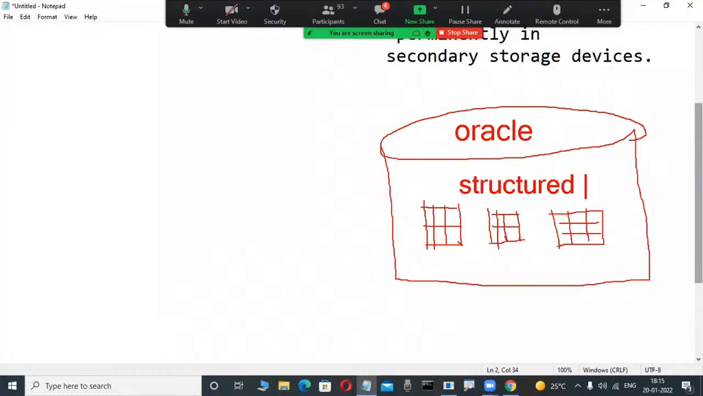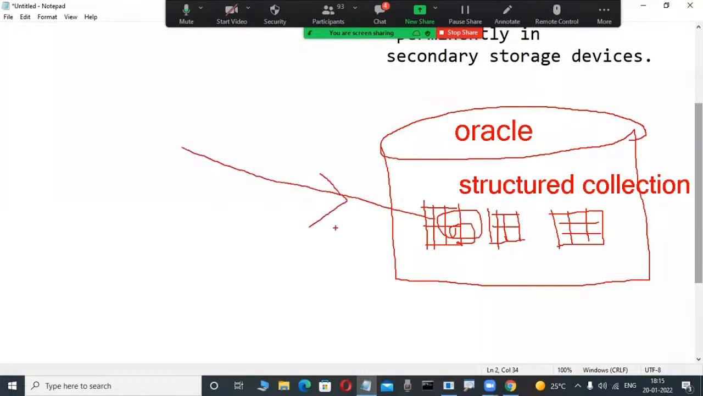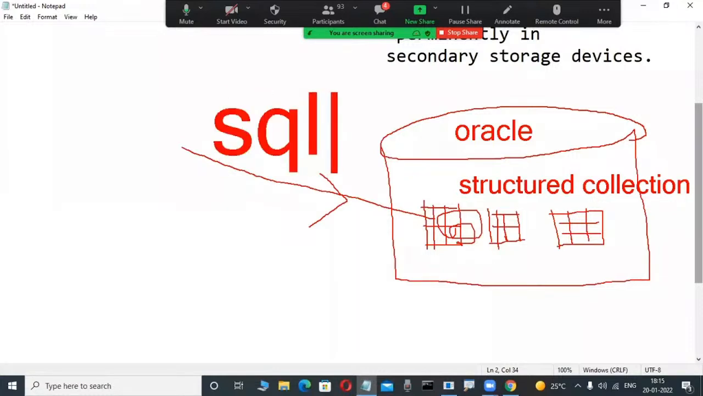Non-structured means other databases are there. Oracle is one of the popular relational databases, storing a structured collection of data. Once we have a structured collection of data, we need some language to operate on it. Does anybody have an idea what that language is? SQL, structured query language. Through this language we operate on structured data in relational databases.